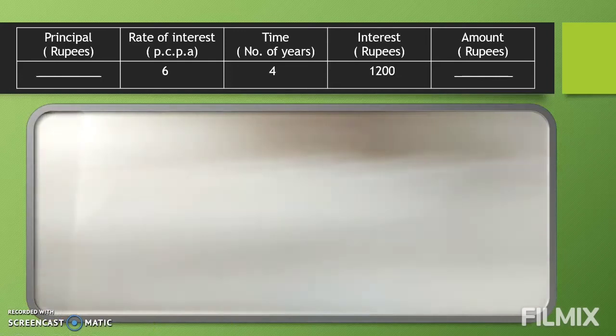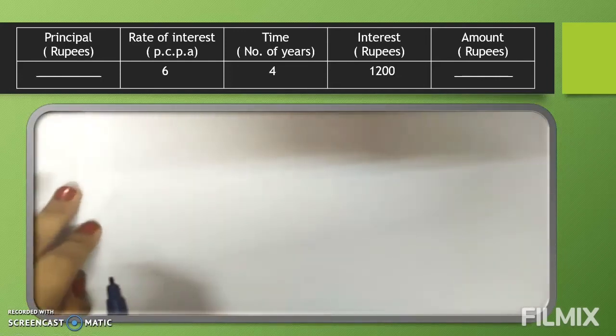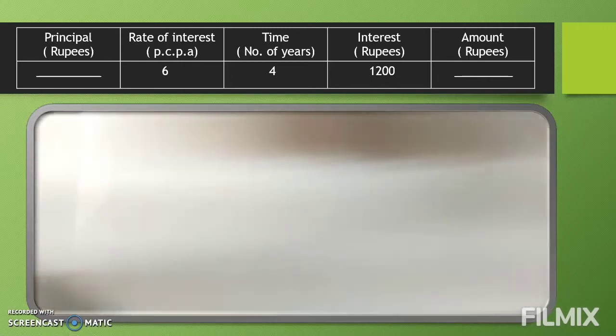In your textbook, you have a question: fill in the blanks in the table. I have shown one here. In the table, principal is given blank. Rate of interest is shown 6 percent per annum. Time is given 4 years. Interest is rupees 1200 and amount is blank.